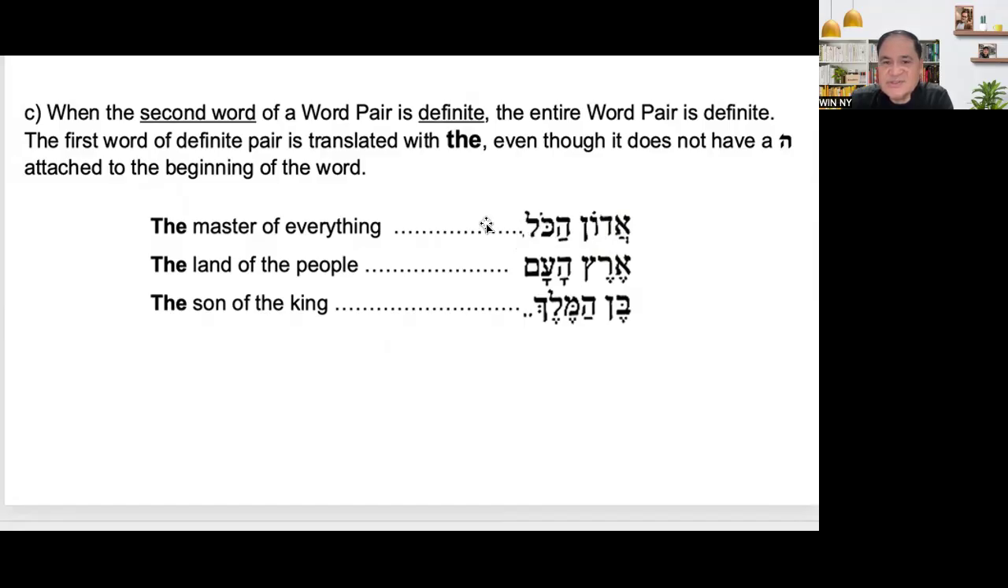That is wrong translation. So the "the" must come first. That represents that it is a definite word pair. The second one, the land of the people, Eres Ha'am. The land of the people, instead of saying Ha'eres Am, but it is Eres Ha'am. The third one, the son of the king, Ben Hamelech. Instead of saying Ha Ben Melech, it is Ben Hamelech.